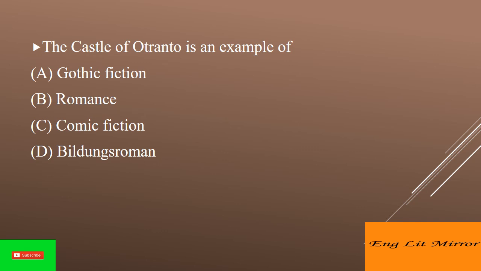The Castle of Otranto is an example of, answer is option A, Gothic fiction. The Castle of Otranto is a book by Horace Walpole, first published in 1764 and generally regarded as the first Gothic novel. In the second edition, Walpole applied the word Gothic to the novel in the subtitle, A Gothic Story. The novel merged medievalism and terror in a style that has endured ever since. The aesthetic of the book has shaped modern-day Gothic books, films, art, music, and Goth subculture.